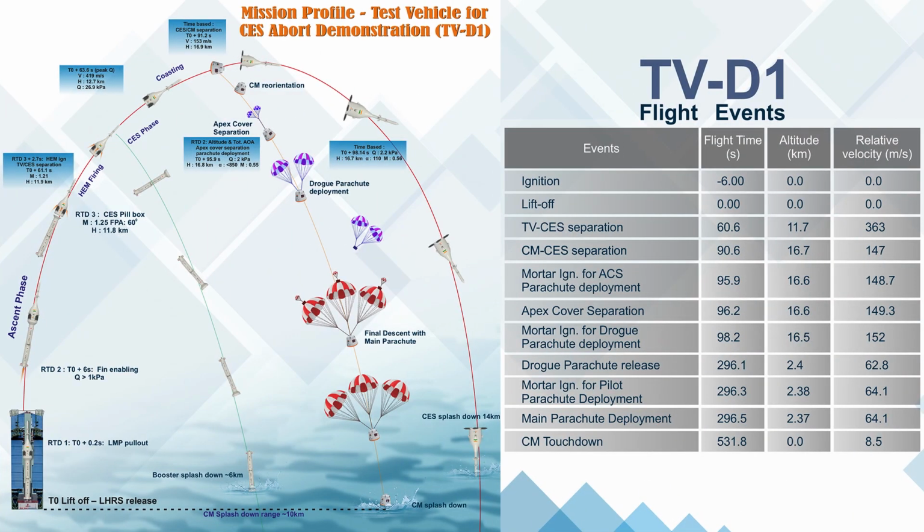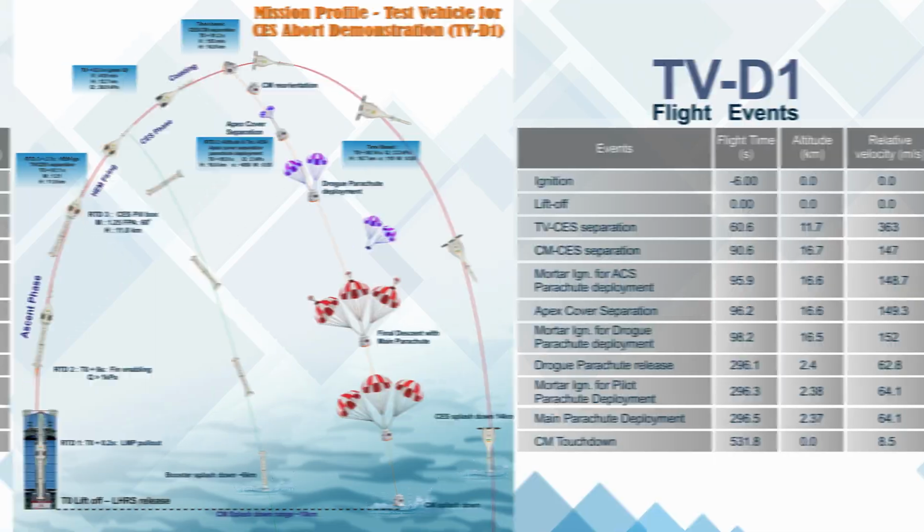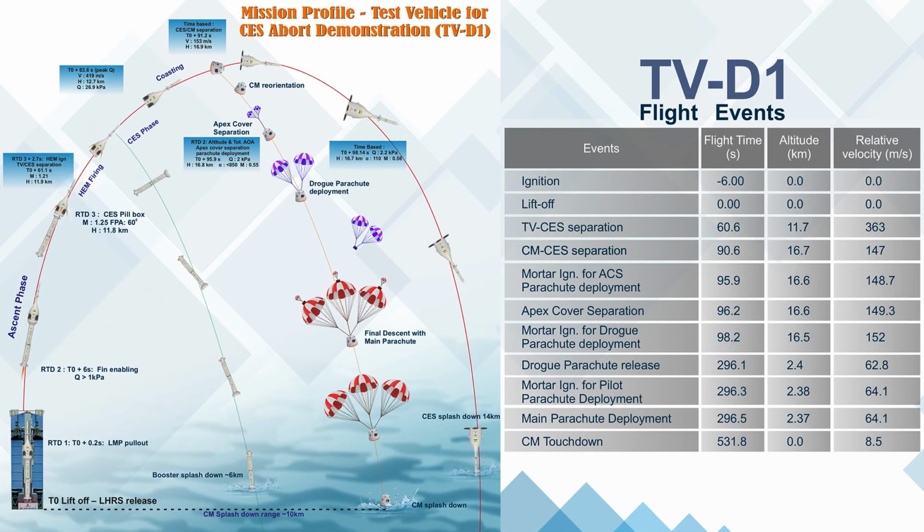At T0 plus 90.6 seconds, the CES module will reach an altitude of 16.7 kilometers and will have a speed of 147 meters per second. At that time, the crew module is separated from the crew escape system, CES. Both the crew module and the CES will start descending to the sea at that moment. Meanwhile, the booster will splash down into the sea around 6 km from the launching site.